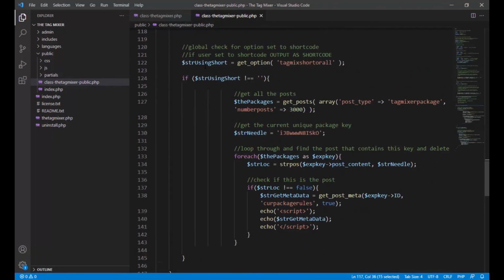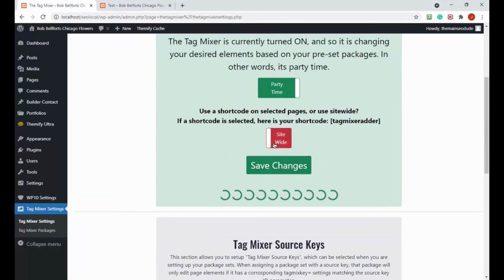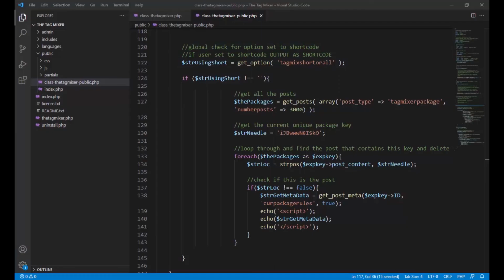And then we created an option in the database on that first form here that is either site-wide or shortcode, and we saved it. So now anywhere else in the plugin, we can call that option and say, is it set to a shortcode or is it set to all? And we can say, okay, we want you to do this or we don't want you to do this.